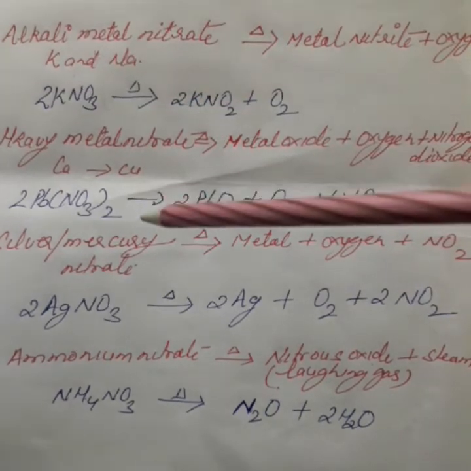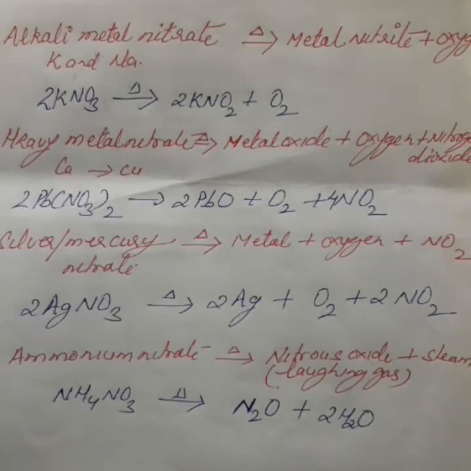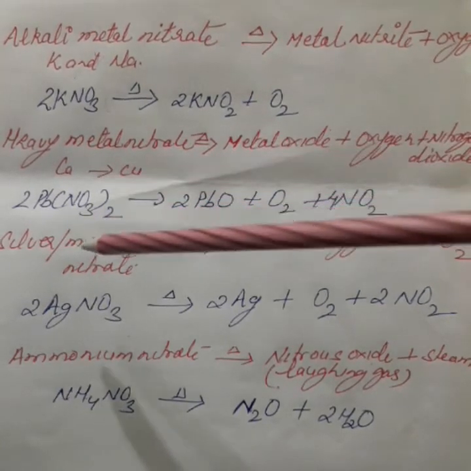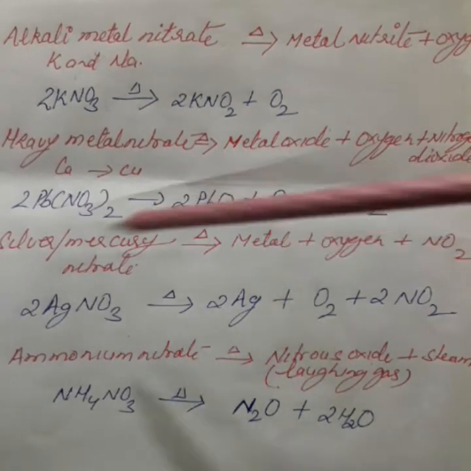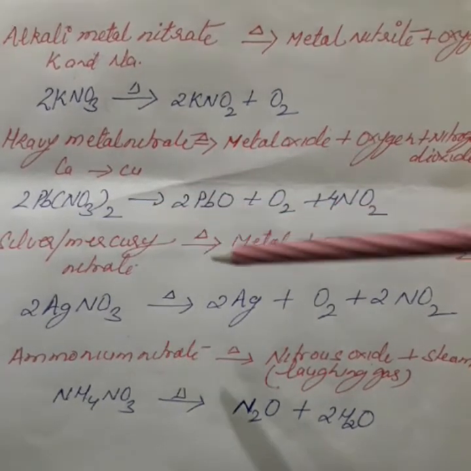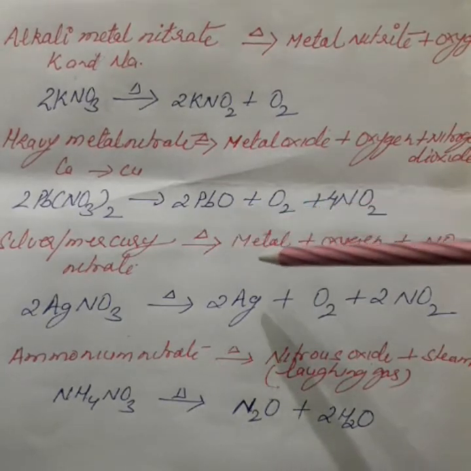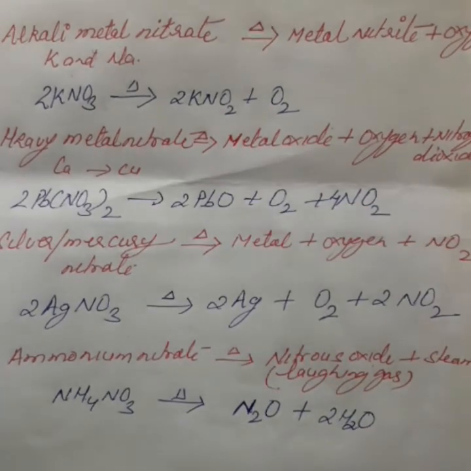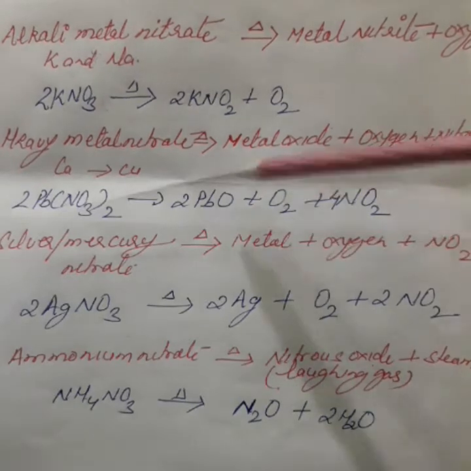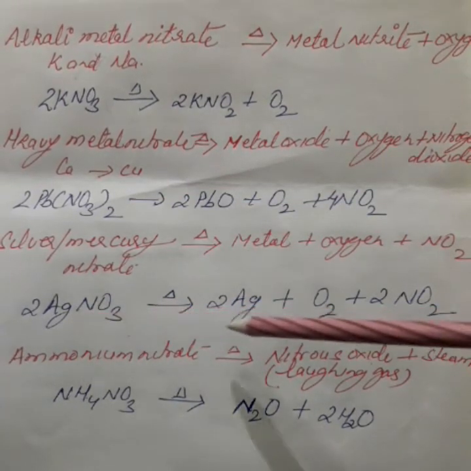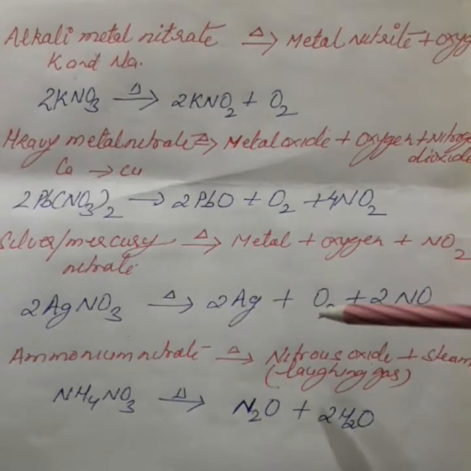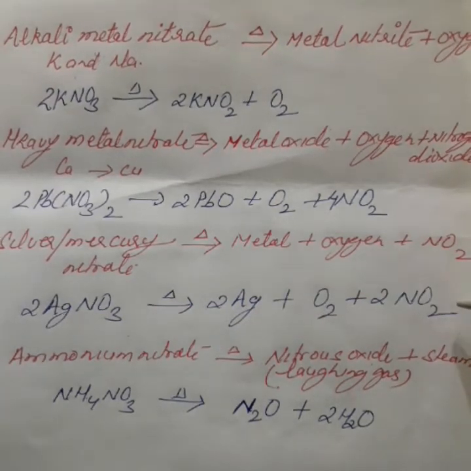Silver or mercury nitrate. When they are heated they are highly unstable, they will decompose into metal. Silver or mercury nitrate, when heated, will decompose to give metal, oxygen and nitrogen dioxide. They will not give metallic oxide. So this is the third category. Silver nitrate when heated will give silver, oxygen and nitrogen dioxide.